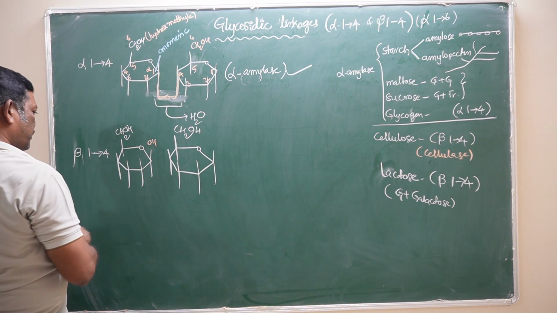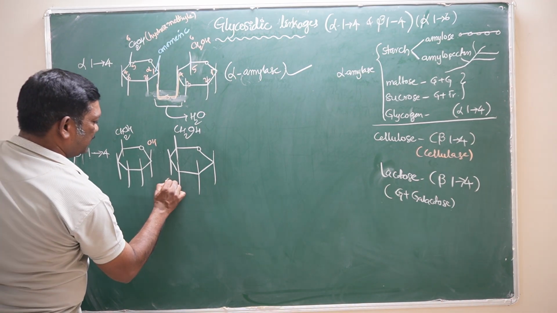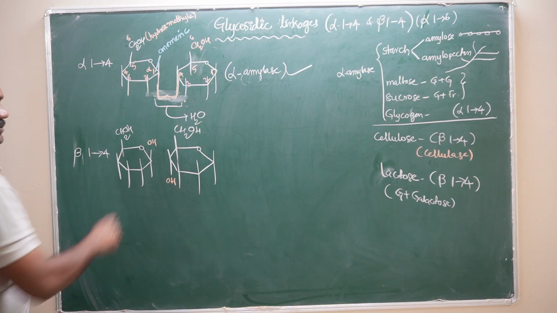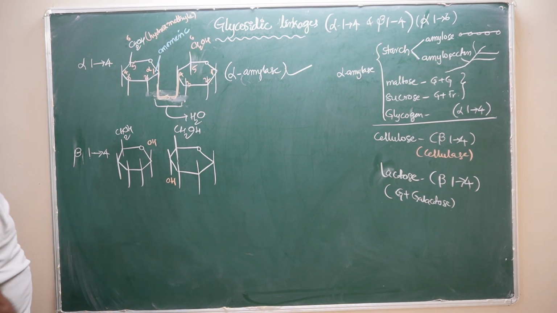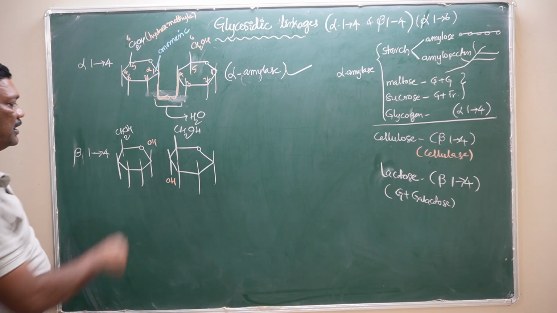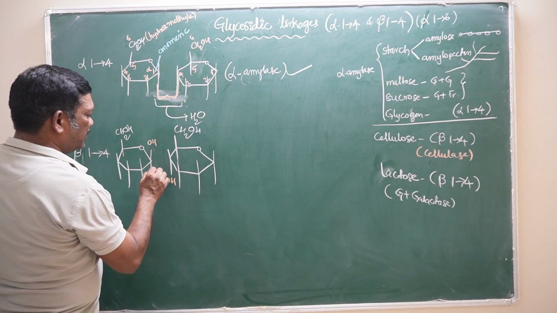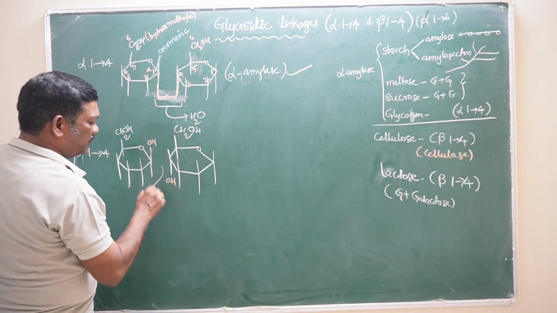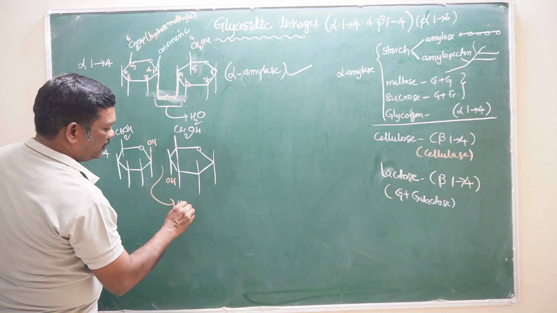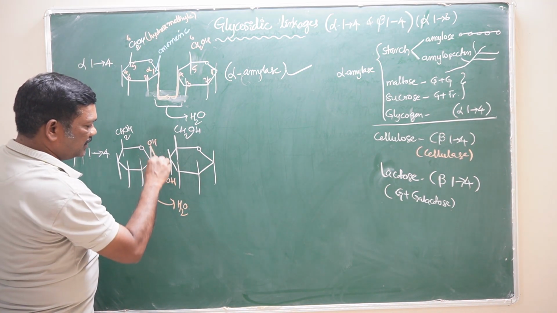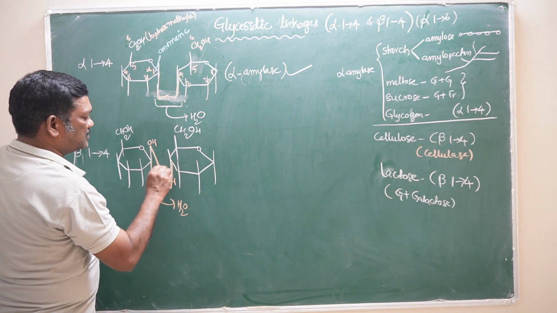So here the OH group is there. Then in the neighboring hexose sugar or glucose, the OH group is located here. During the formation of the glycosidic bond, one water molecule is removed and the bond is formed like this. This is oxygen.